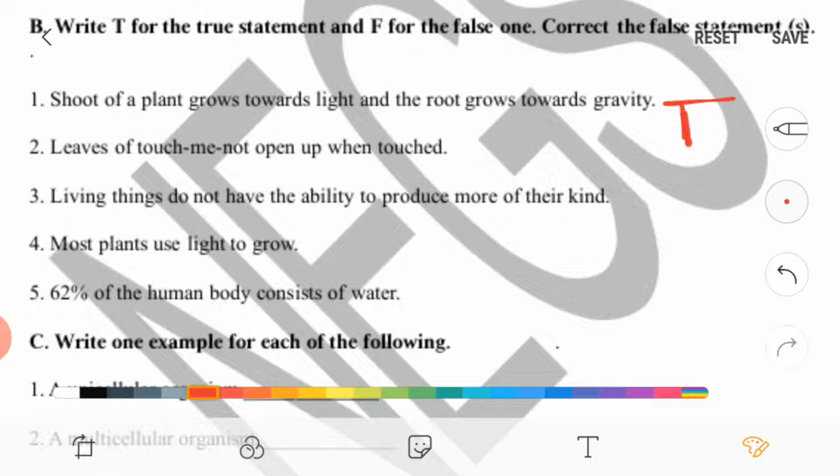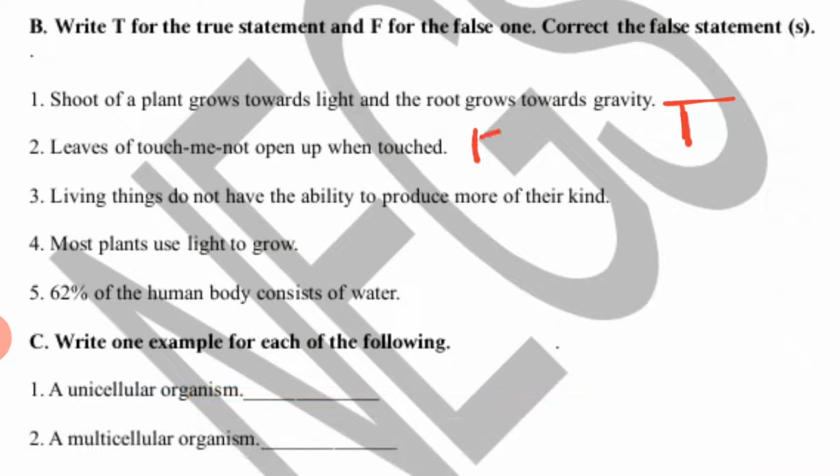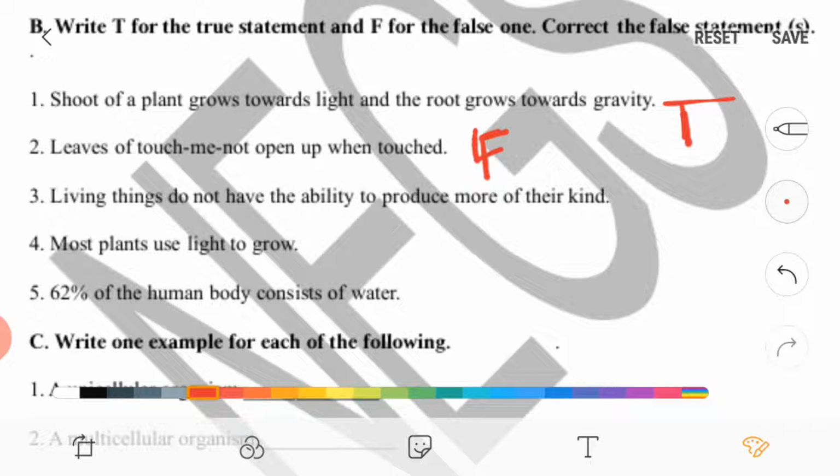Second, leaves of touch me not open up when touched, sorry, this is a wrong sentence, so it is false. But what is the right one? Leaves of touch me not plant close up when touched, right? It will close, it will curl up.